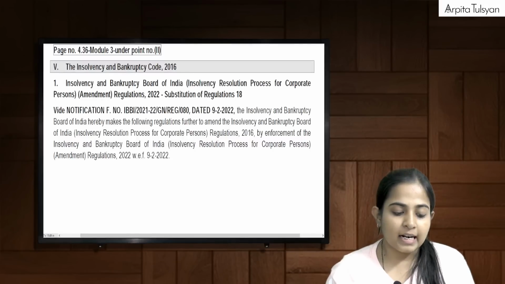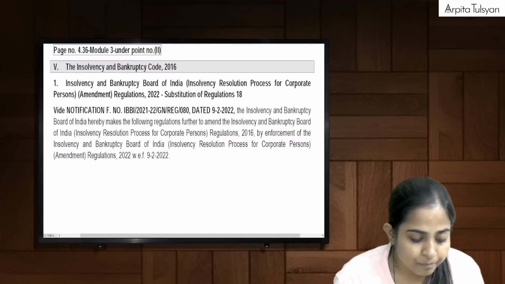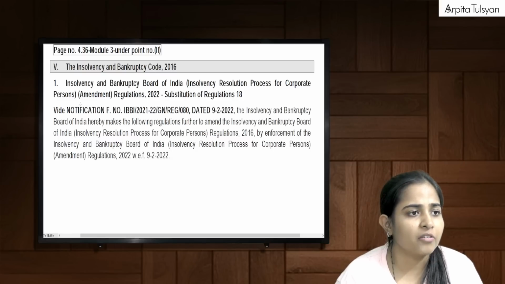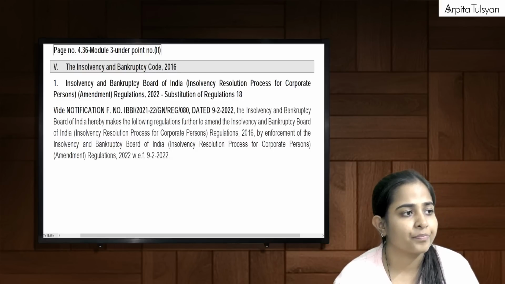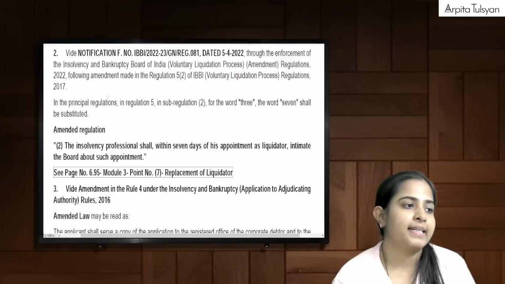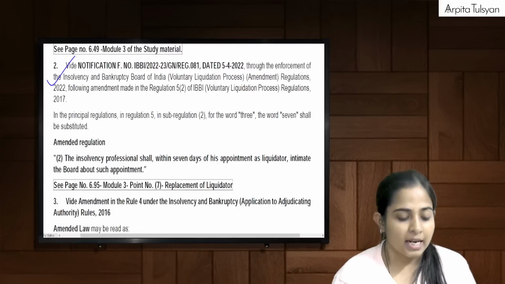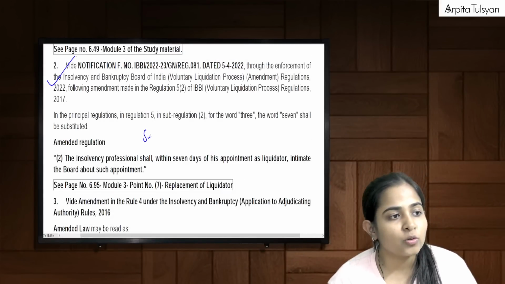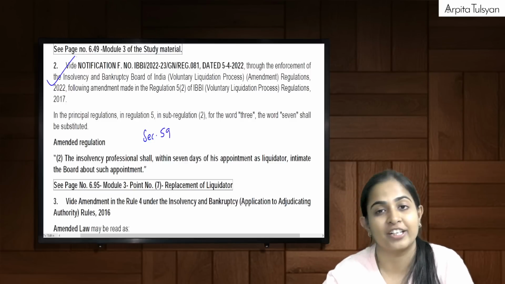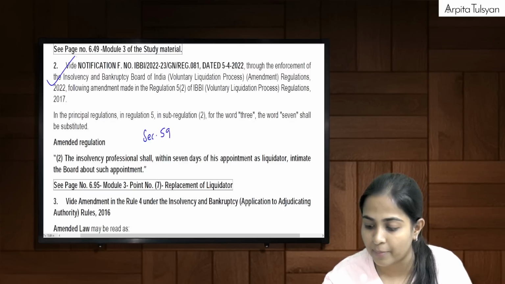Okay, so let's start with the IBC amendments. The first amendment which is there is already covered in our book. Going to the next one. Yes, let's start from here. Now, this amendment pertains to section number 59, which talks about voluntary liquidation in case of IBC. Section number 59, remember that?